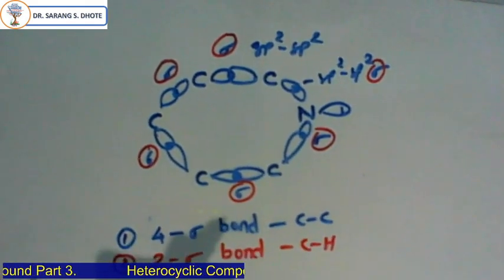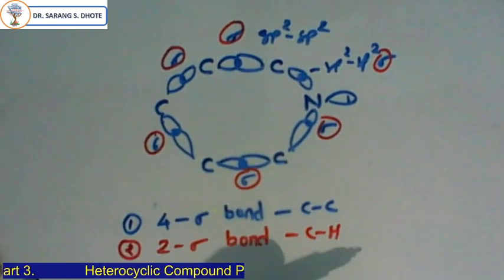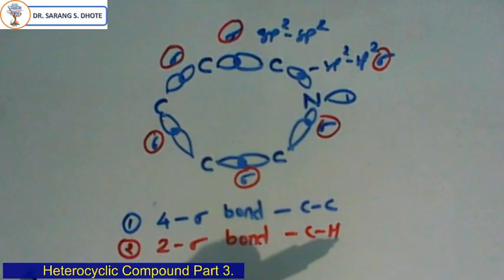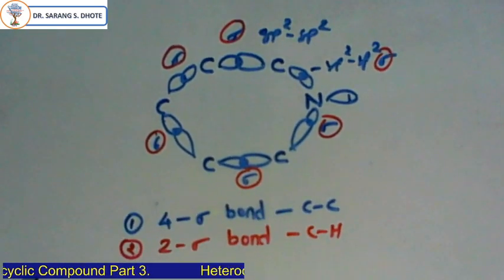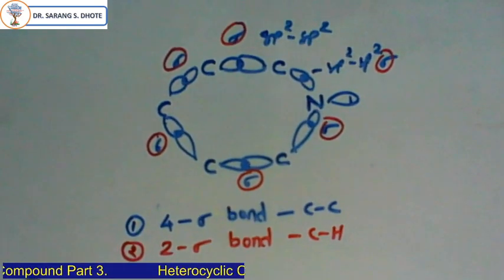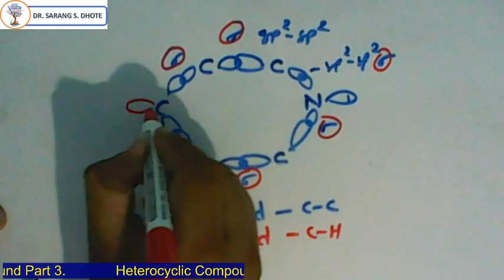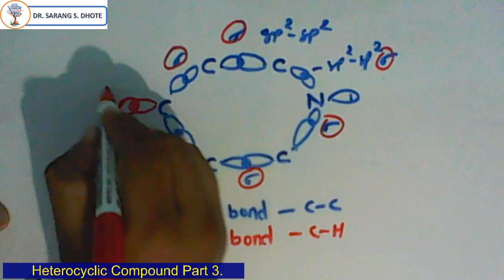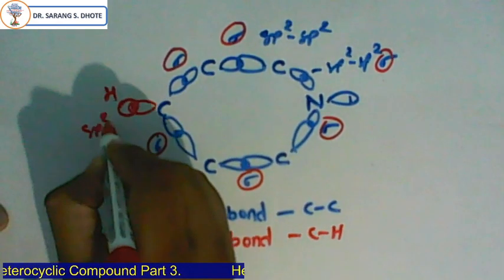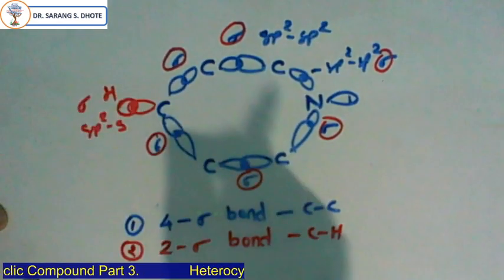Now, each carbon contains one hydrogen. So this is a carbon which is bonded with the hydrogen. Here the hybridization is sp2-s sigma bond.